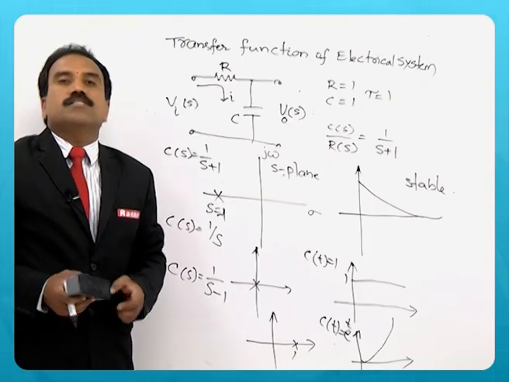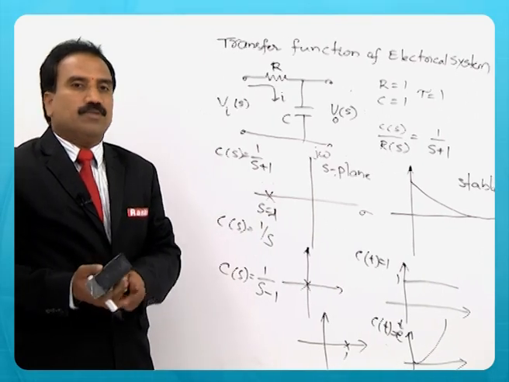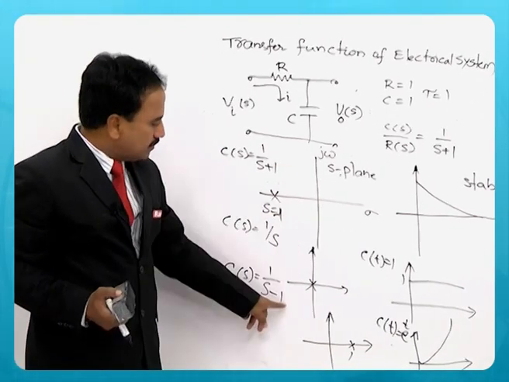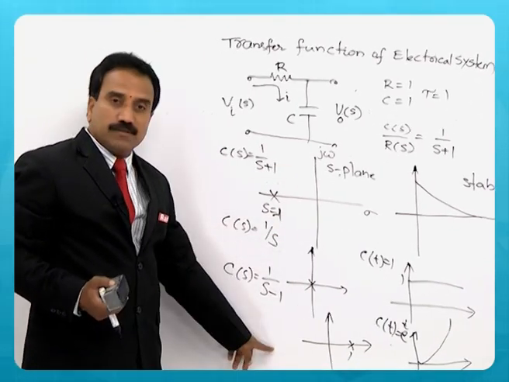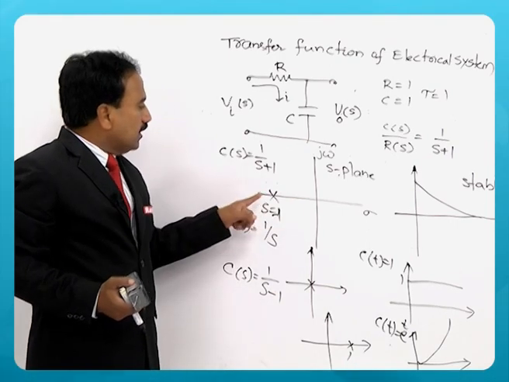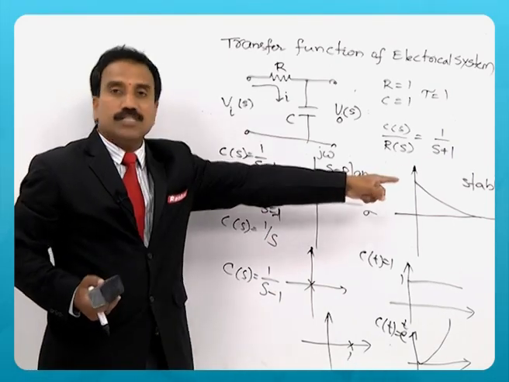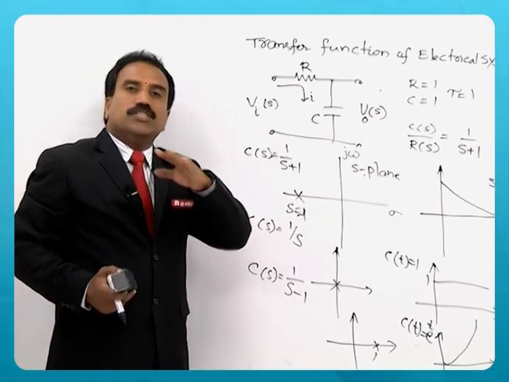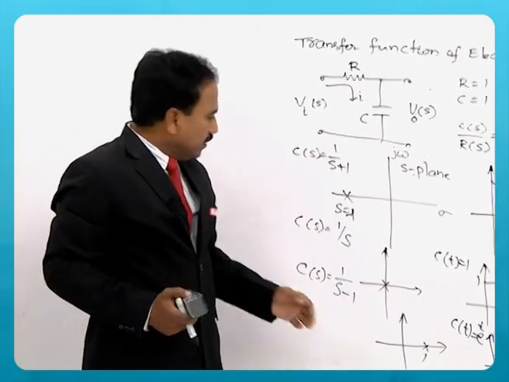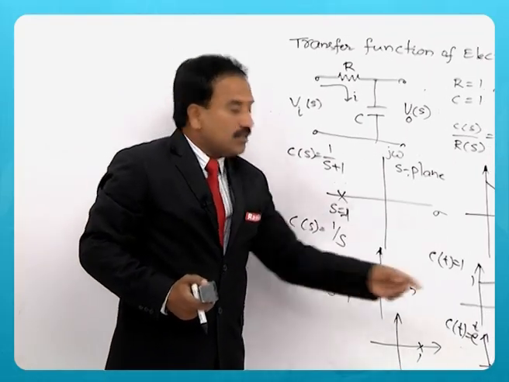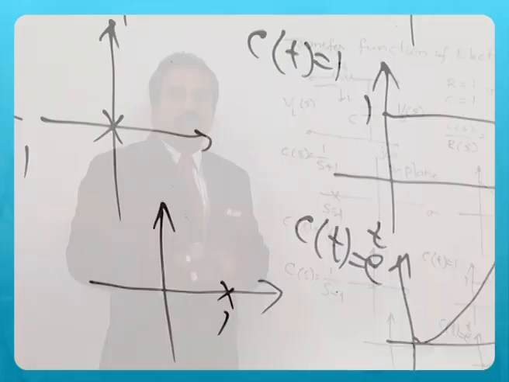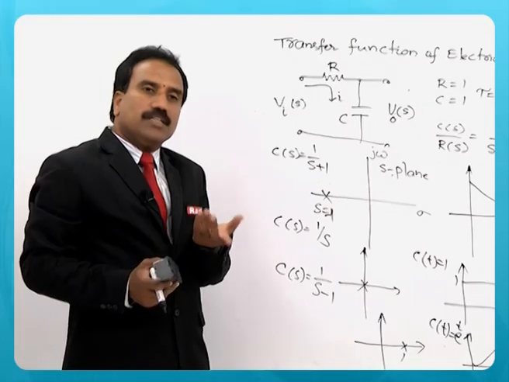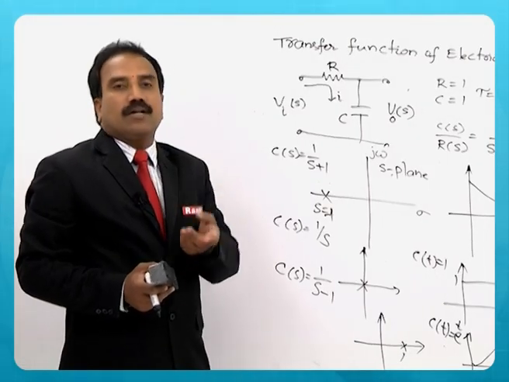It is an unstable system. So, try to understand the difference between these three figures: a pole in the left half is a stable system, a pole at the origin is marginally stable, and a pole in the right half is an unstable system. So, the poles will decide whether the system is stable or unstable.